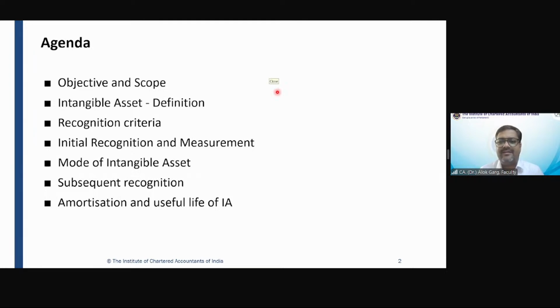Is it audible? Is it something which is heard? Heard? Okay, very good. So we will be again repeating and revising subsequent recognition. Subsequent measurement means at the reporting date.